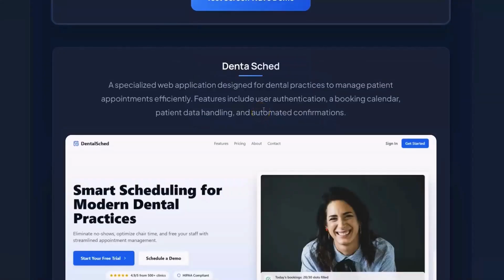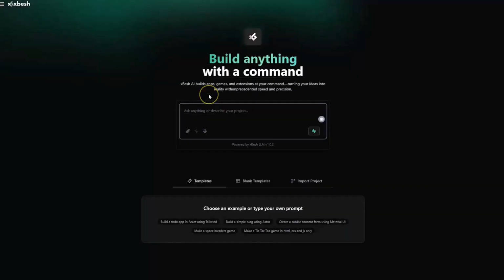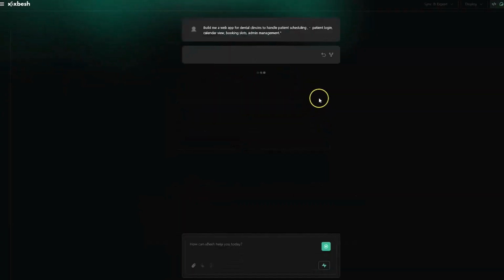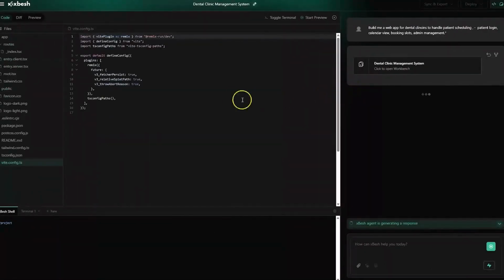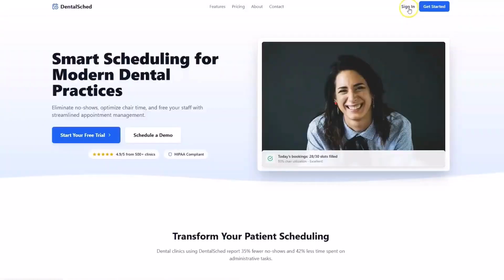Finally, let's target a specific business need, an appointment scheduler for dental clinics. So we described the requirements, like build me a web app for dental clinics to handle patient scheduling. And then we gave it all the requirements, like patient login, calendar view, booking slots, admin management. So we provided all this detail, and immediately xBesh started to work on it. Look at the speed of this thing. It's just starting to create our application, and boom.